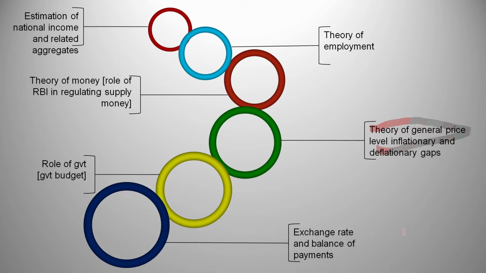Next, exchange rate and balance of payments. Exchange rate, like you must have heard, currently $1 is equal to 73.09 rupees. So like that, the value of the dollar and money keeps changing. And how does it change? What actually is it, the dollar, money, and its change level, and how is it balanced, all that we are going to study in the last chapter.